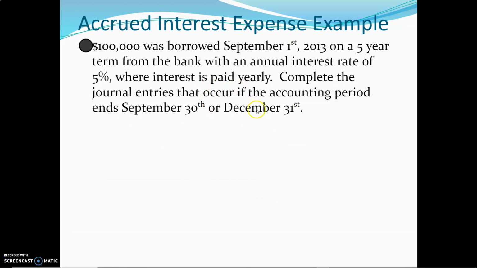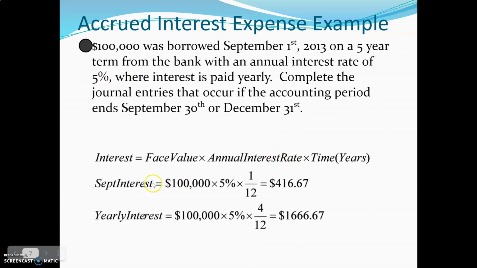The very first thing I do whenever I do this is I'm going to start to think about the numbers. So what exactly are my numbers going to be? Well, here's what I do know. I know that we've got 5 years and we're working with roughly months here. And we are going to need to figure out how much we need to pay per month in interest. So 100,000 times 5%. And how much is it per month? Well, in 5 years, there's 60 months. So we're going to be dividing that by 60. Okay, so there's our 100,000 times 5%. So every single month, the interest is $416.67. Now, if we're finishing this off September 30th, then that's the amount that we're using.